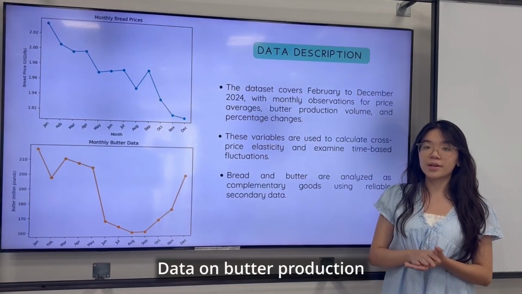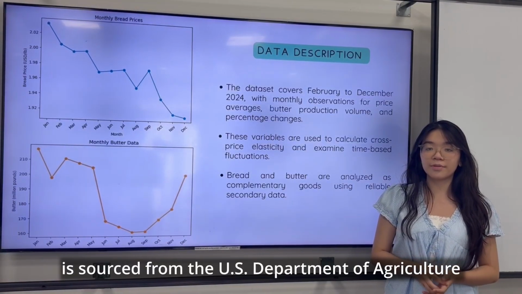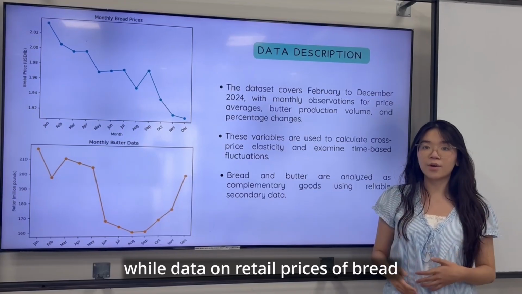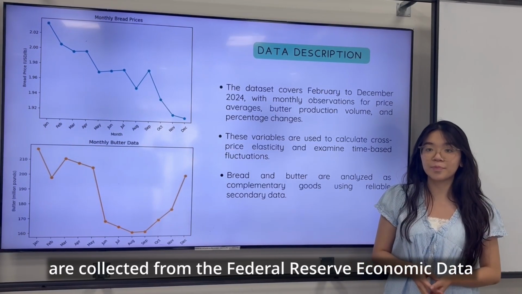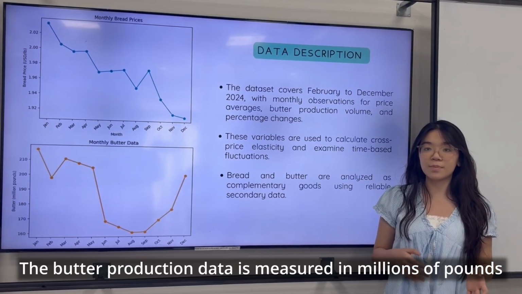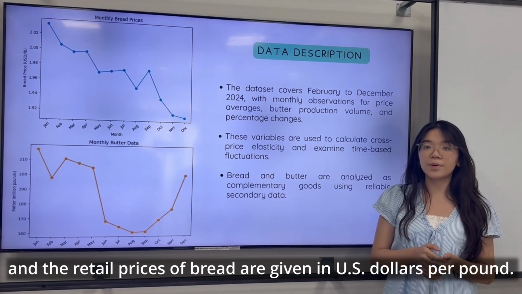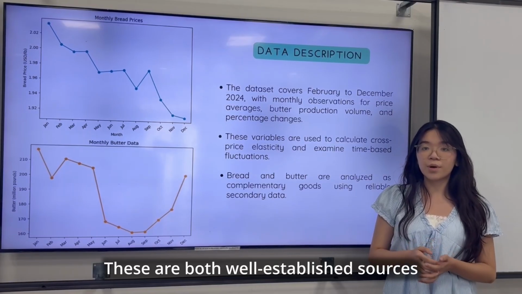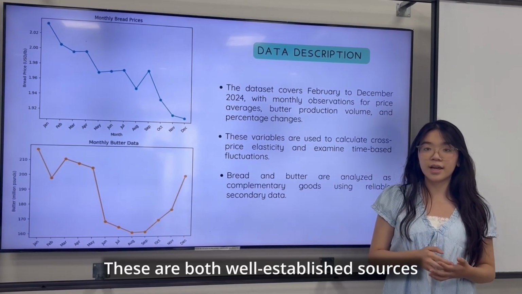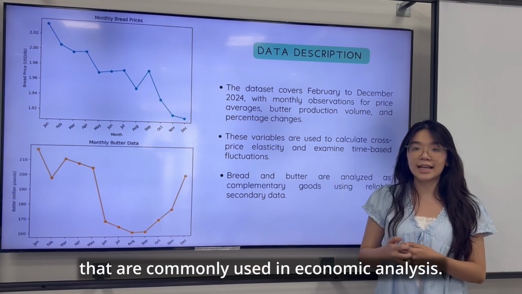Data on butter production is sourced from the U.S. Department of Agriculture, while data on retail prices of bread are collected from Federal Reserve Economic Data. The butter production data is measured in millions of pounds, and the retail prices of bread are given in US dollars per pound. These are both well-established sources that are commonly used in economic analysis.